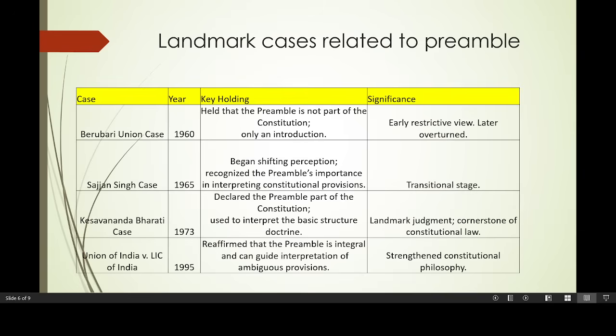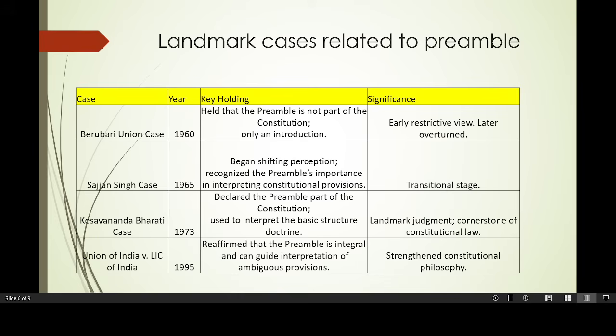Now a very important thing to remember is the landmark cases related to the preamble. The first case was the Berubari Union case, in 1960. The key judgment is that the Supreme Court held that the preamble is not part of the constitution. It is only an introduction. Then the second case, the Sajjan Singh case, was a transitional stage where the preamble was given little importance, but it was not said that it is a part of the constitution.